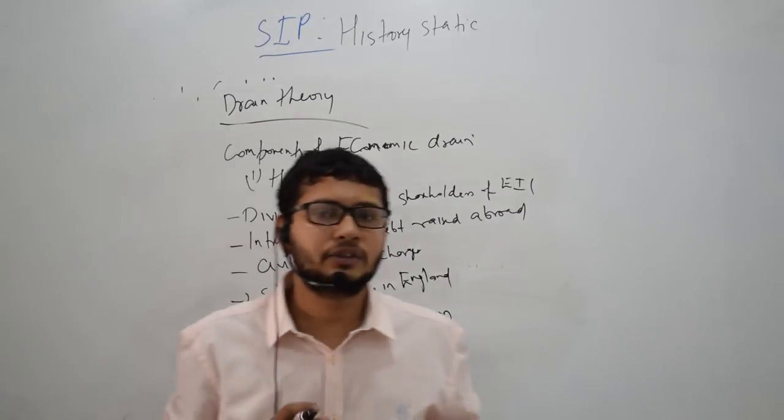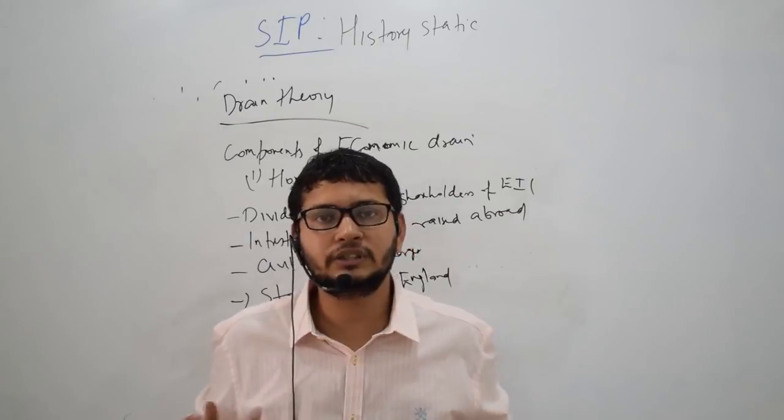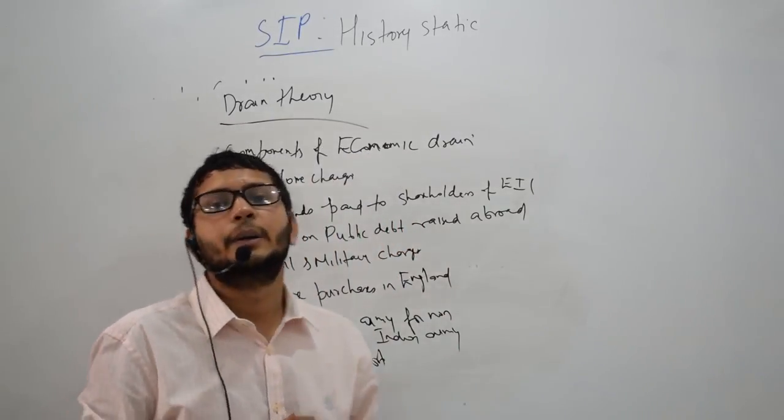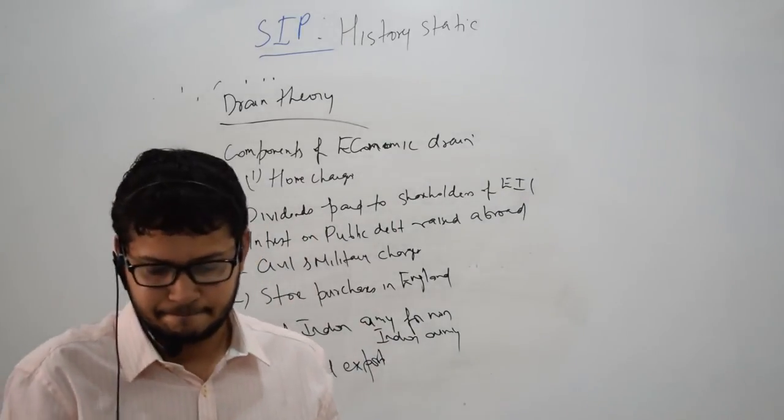This is a fact which you need to understand, that we always had a balance of payment surplus during the British rule in India.